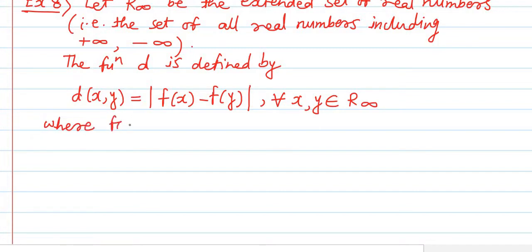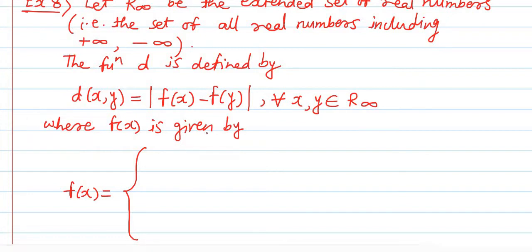The function f(x) is given by three different values according as x is a real number, plus infinity, or minus infinity.